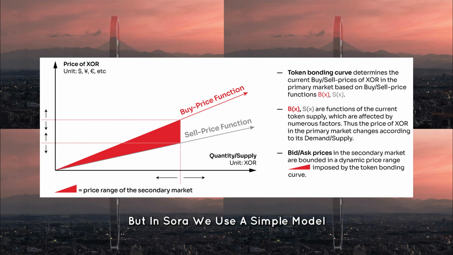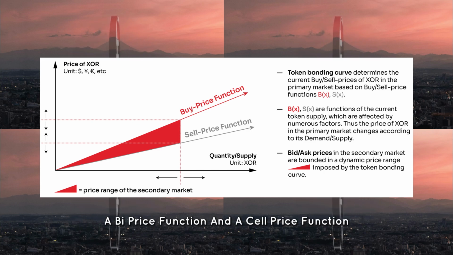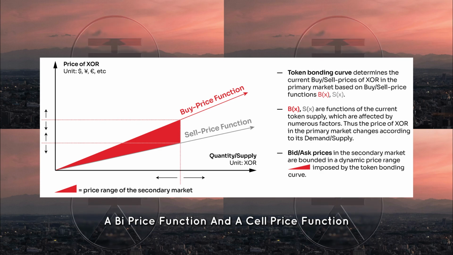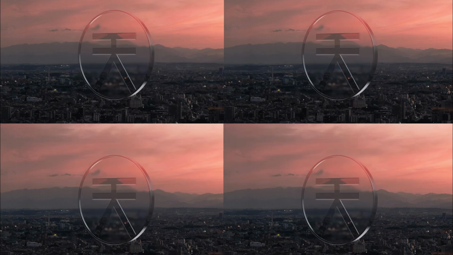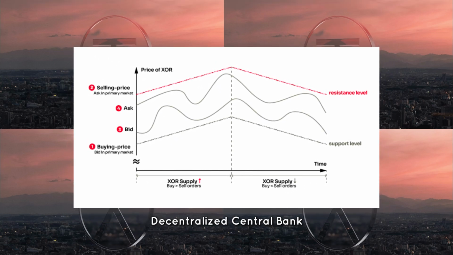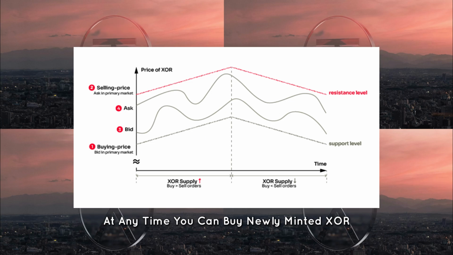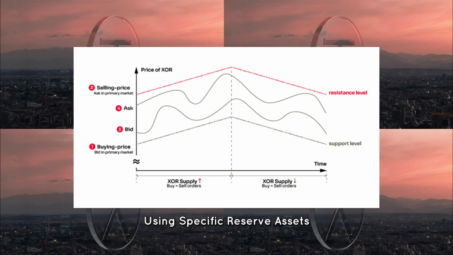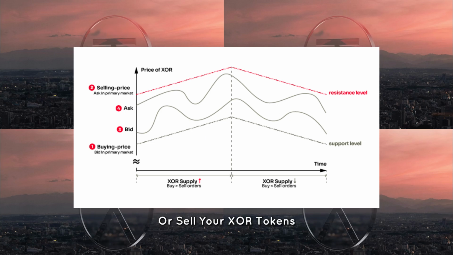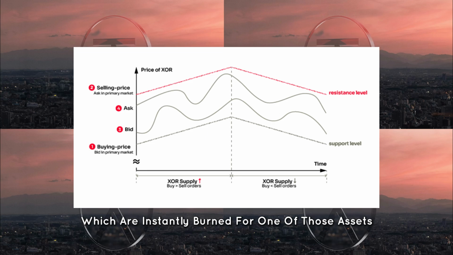But in SORA, we use a simple model where there are two linear functions, a buy price function and a sell price function. Put simply, the token bonding curve is essentially an infinitely liquid decentralized central bank. At any time, you can buy newly minted XOR from the token bonding curve using specific reserve assets, or sell your XOR tokens, which are instantly burned, for one of those assets.